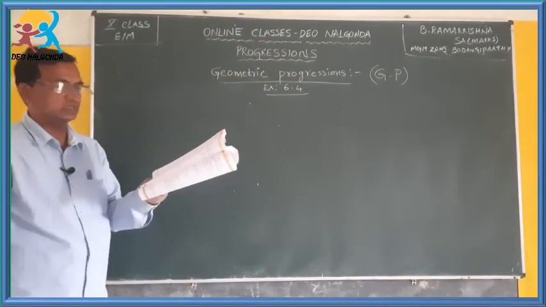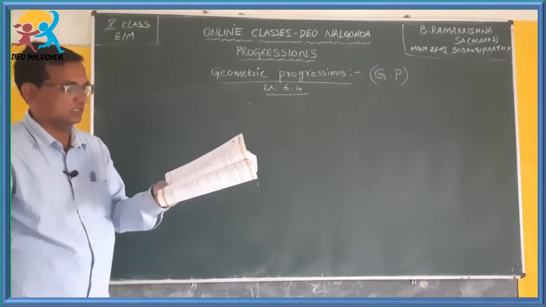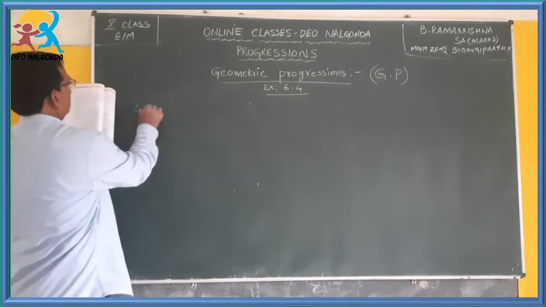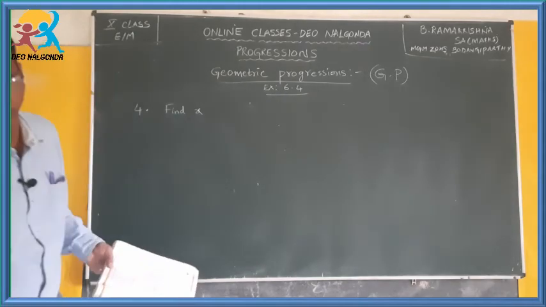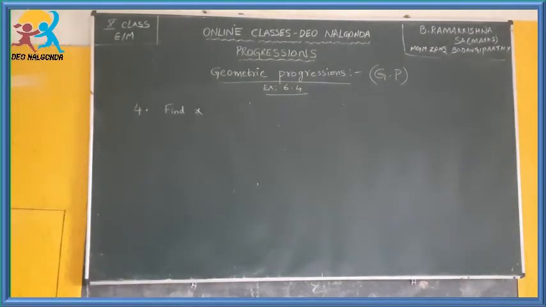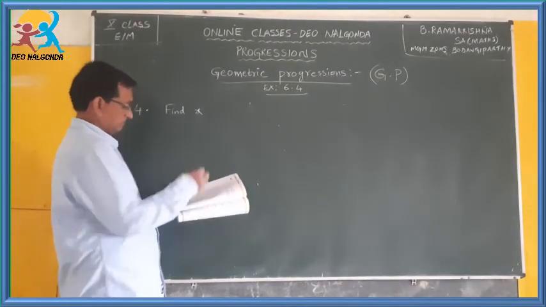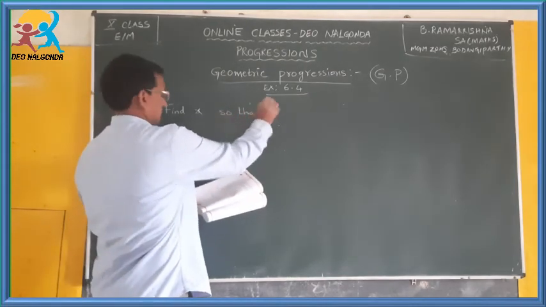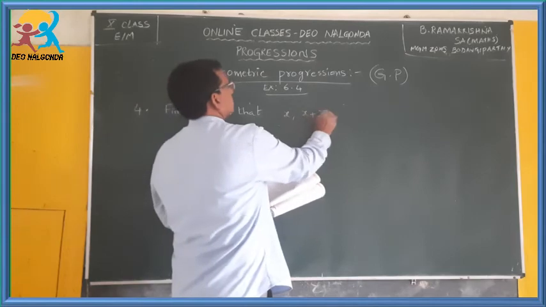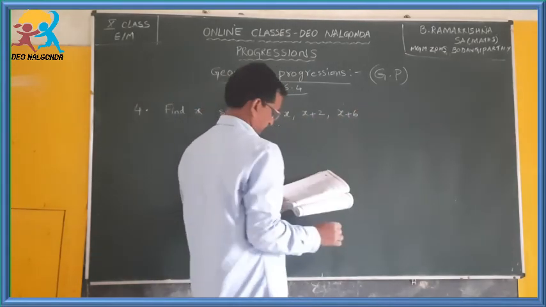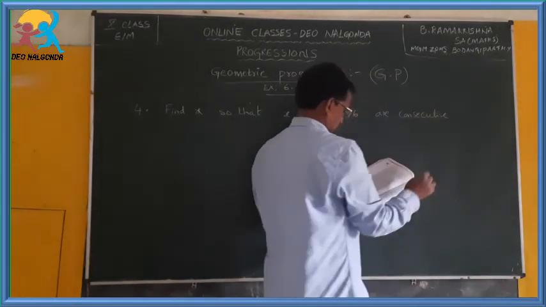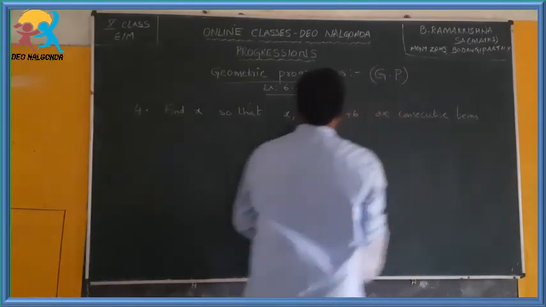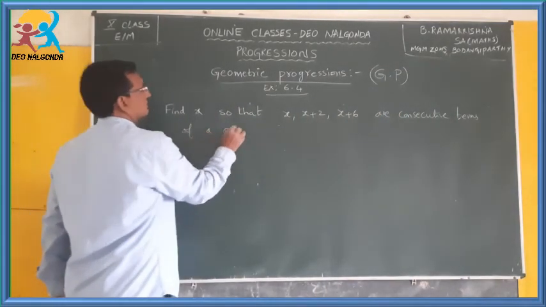Find x so that x, x plus 2, x plus 6 are consecutive terms of a GP. Okay, find x.